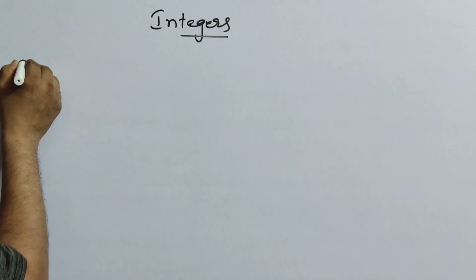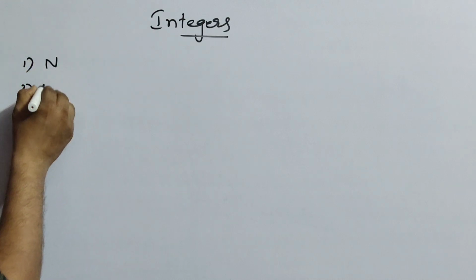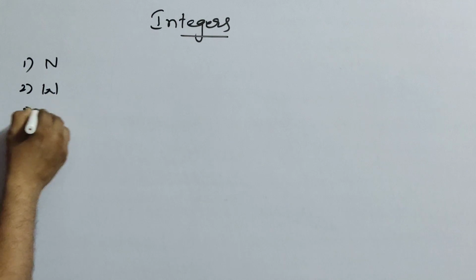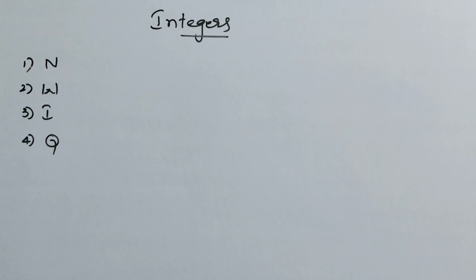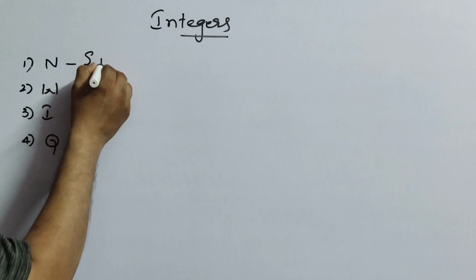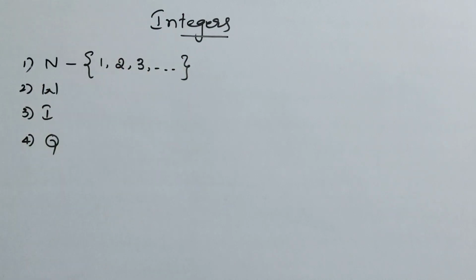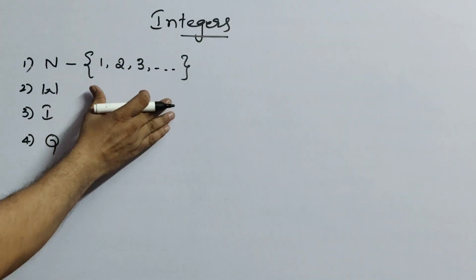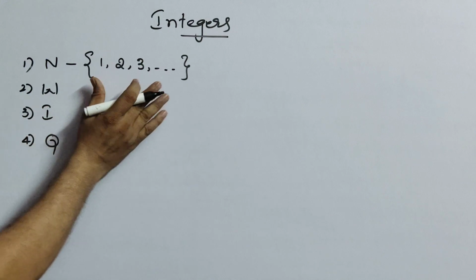Now just a small recollection about natural numbers, whole numbers, integers and rational numbers. As you all know, natural numbers are the numbers which begin from 1 to infinity, that means 1, 2, 3, and so on. This is revision, already we went very deeply into all this, so that's why I am giving you only shortcuts.